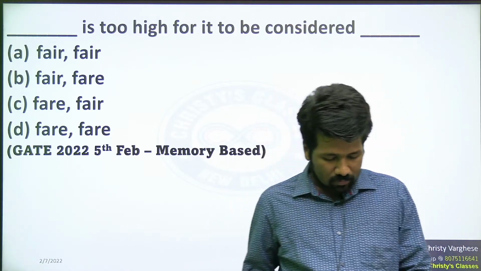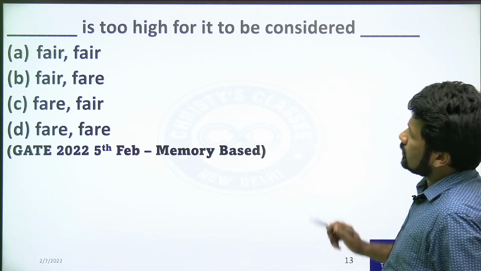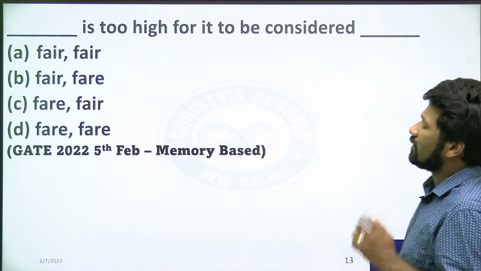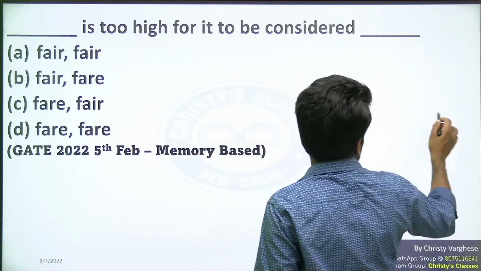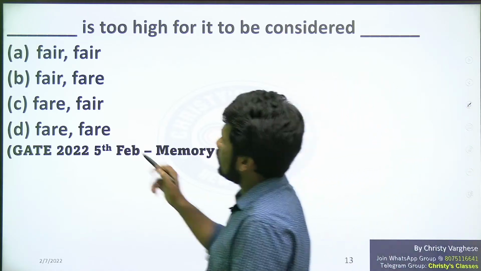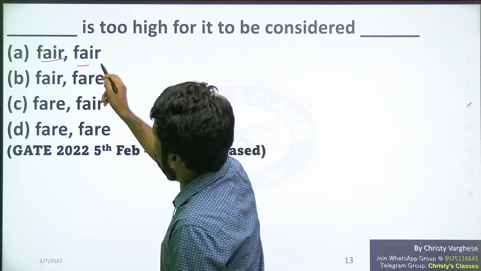Okay, very good. Most of you got it right. So what is the idea? Dash is too high for it to be considered dash. Substitute each option and check. That's the best thing to do in these questions so that we get an idea what they are trying to convey. Fare is too high for it to be considered fair.